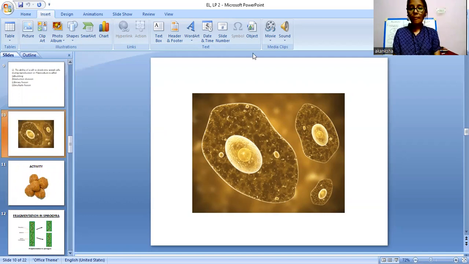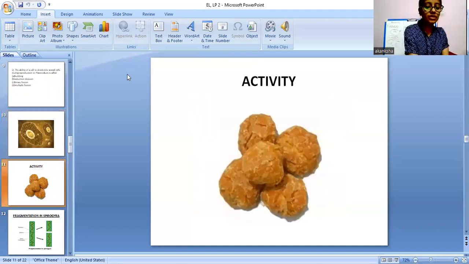So you all must have seen jaggery, right? We will perform an activity here. What happens in this activity is we will take some jaggery. Okay, wait.